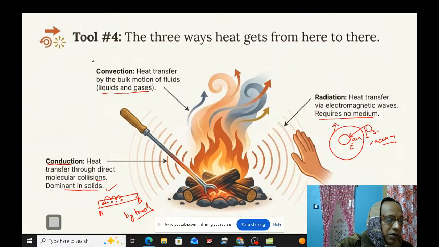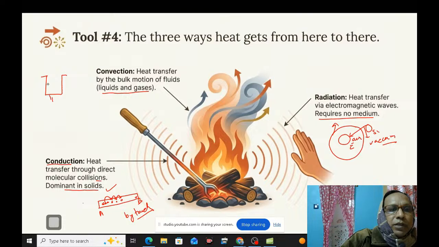But in the case of convection, if we heat water in a beaker, what happens? First the water near the bottom surface heats up, and the heated water goes up, and the heavier molecules come down, then go up and come down again.